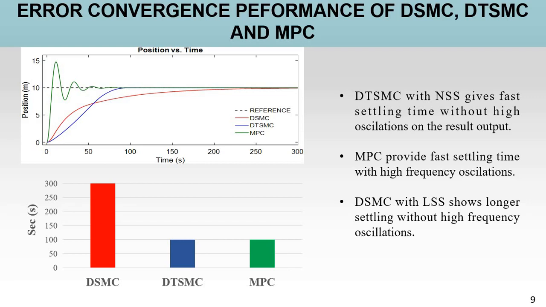The MPC controller also provides fast settling time. However, the high frequency oscillation is considered high. The discrete sliding mode controller, which is formed from a linear sliding surface, on the other hand, shows a longer settling time without high frequency oscillation.